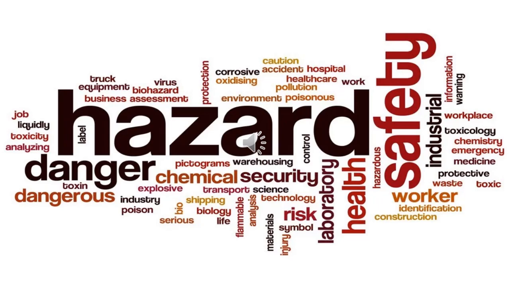So we have to be aware what type of hazard may take place in our region.